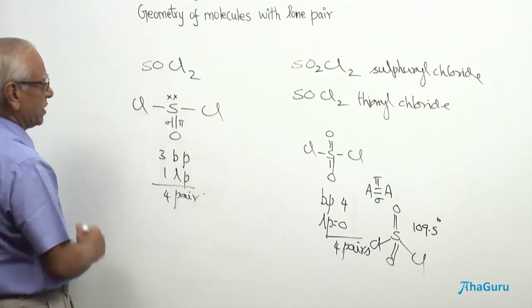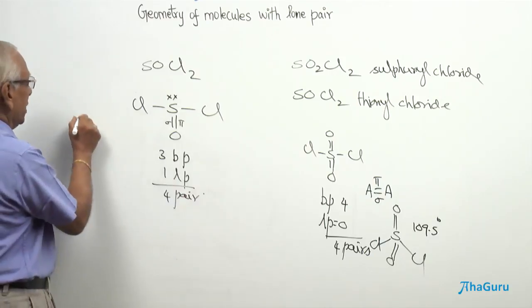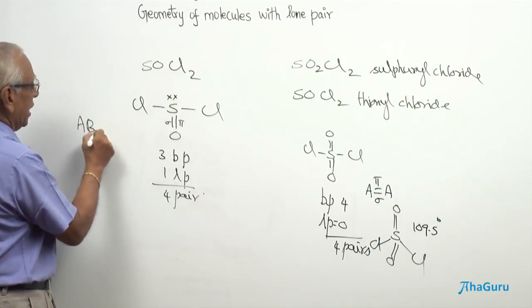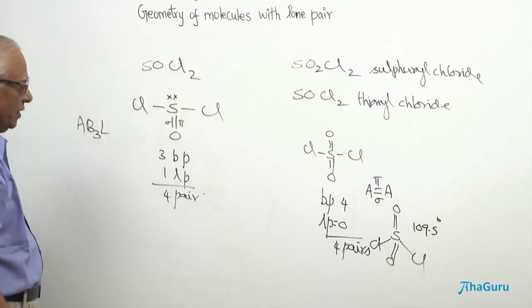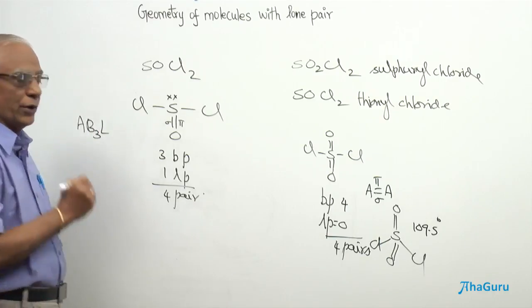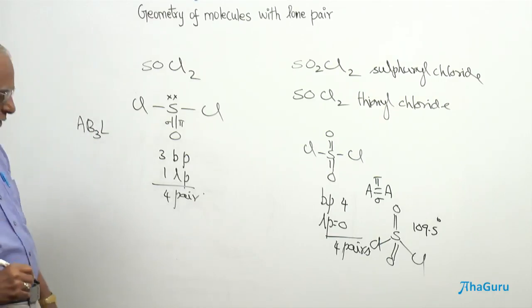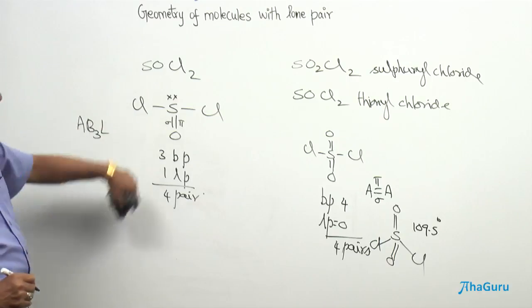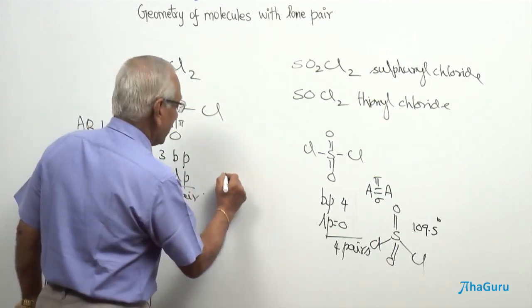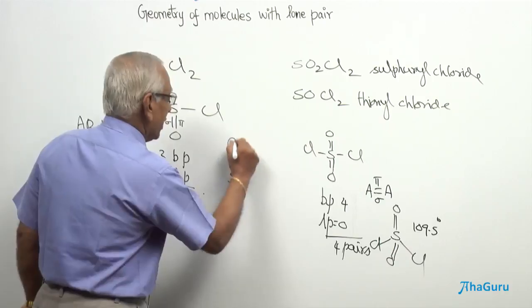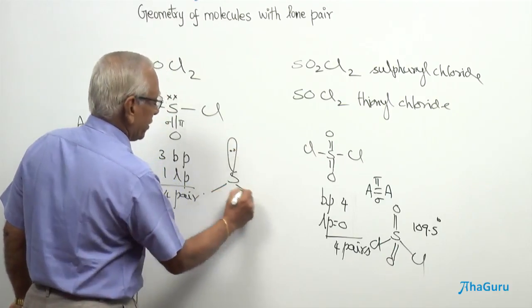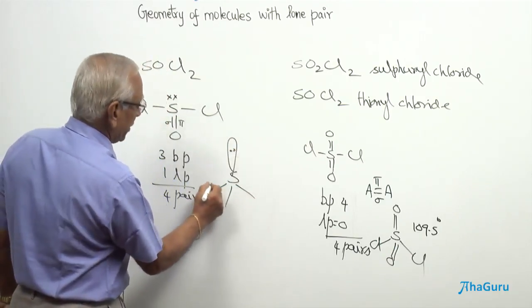Now, we have seen lots of examples. This again is going to be AB3L1. All of them belong to this particular type, starting from ammonia. We saw PCl3, and now we are going to see thionyl chloride here. So, the hybridization is going to be tetrahedral.